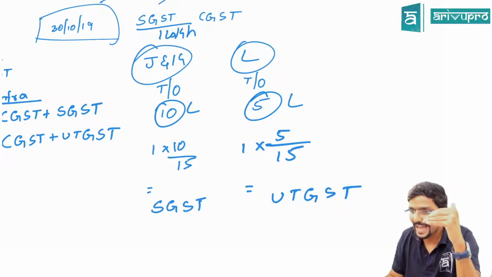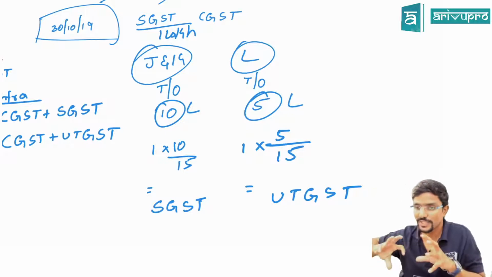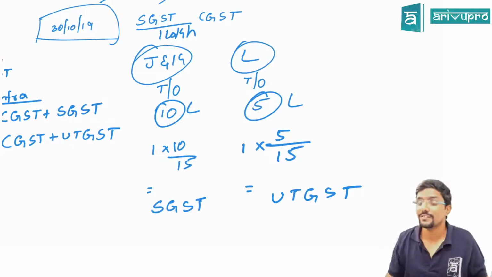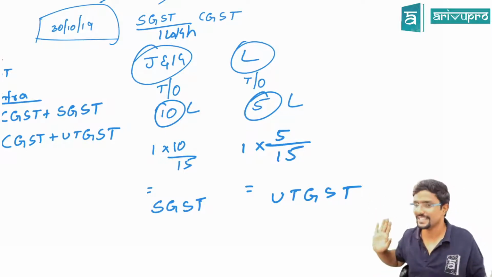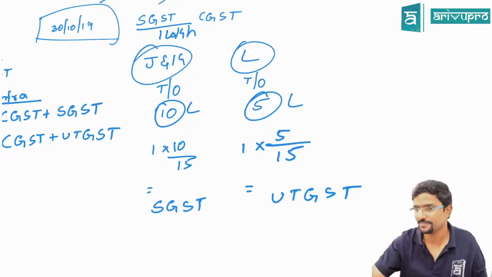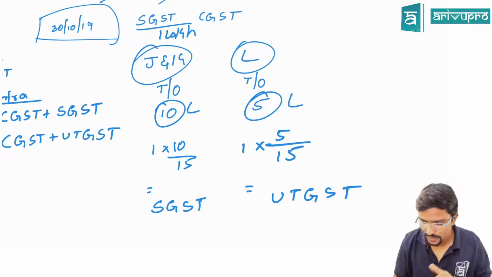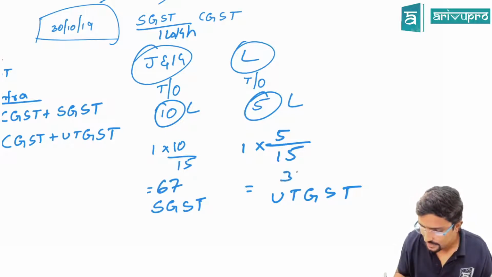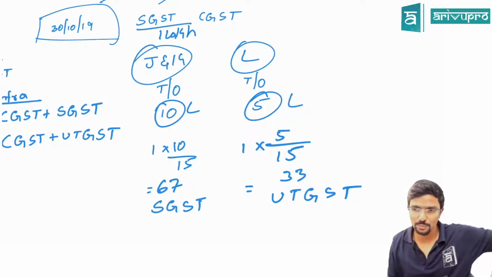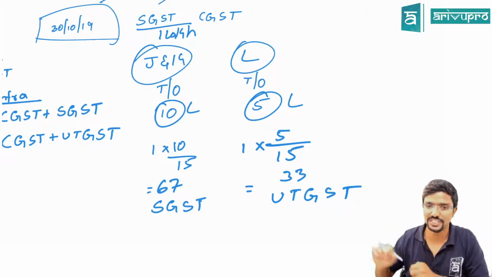You totally had 1 lakh SGST credit. Out of that, how much for Jammu Kashmir, how much for Ladakh? You will apportion it on the basis of turnover. For Jammu Kashmir, take it as SGST credit only. Whereas for Ladakh, you take it as UTGST credit, because for Ladakh from 31st October there won't be SGST, there will only be UTGST. Clear? Hope you guys are clear. So here 67,000 some change will come, here 33,000 change will come. The 67,000 you will take for the Union Territory of Jammu and Kashmir as SGST credit, whereas the 33,000 change you will take for Ladakh as UTGST credit.